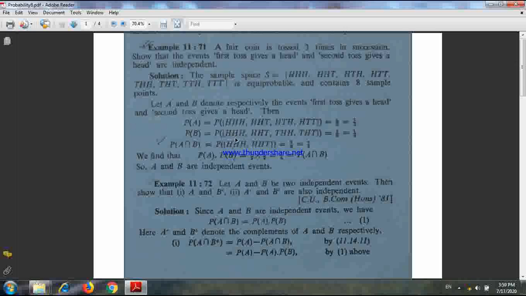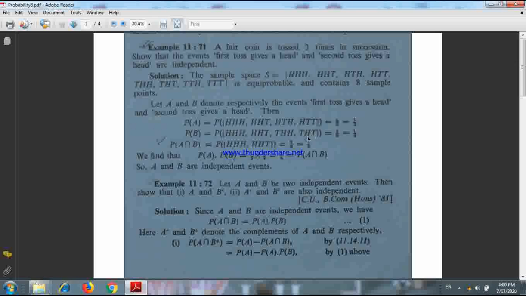Similarly in B, the set B means the set HHH, HHT, THH, THT, where the second toss giving you the head. So definitely P(A) will be the number of elements in A divided by number of elements in S, so 4 upon 8, that means 1 by 2, and P(B) will be n(B) upon n(S), that means this is half.